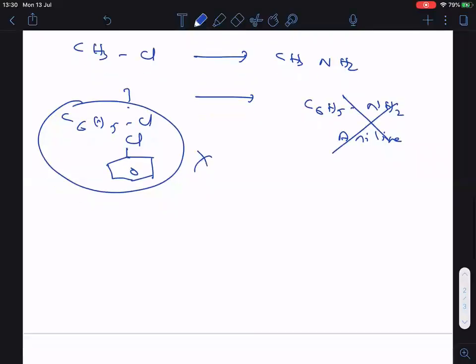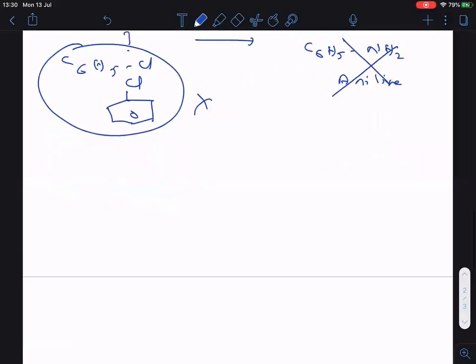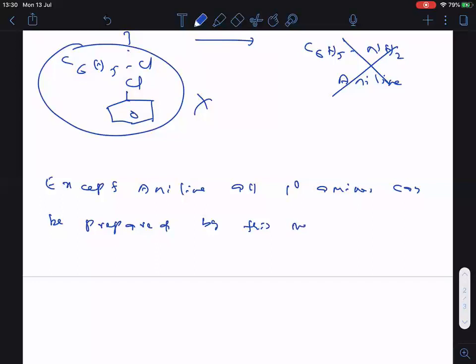So an important thing is that except aniline, all primary amines can be prepared by this method.